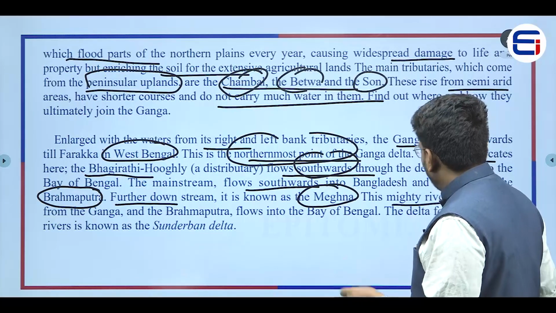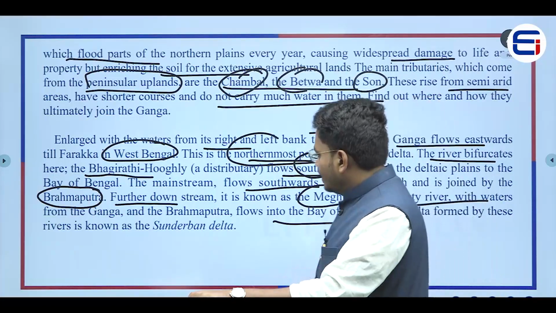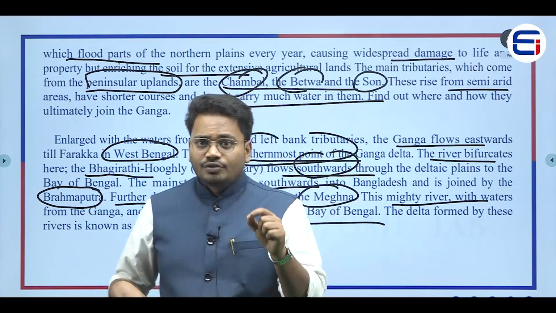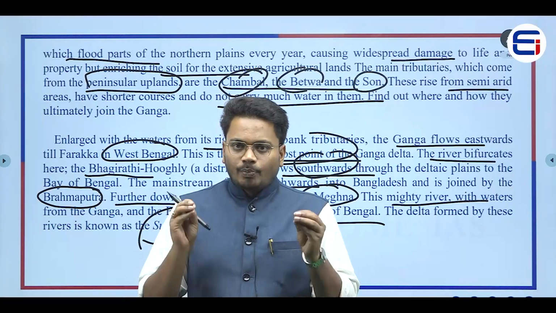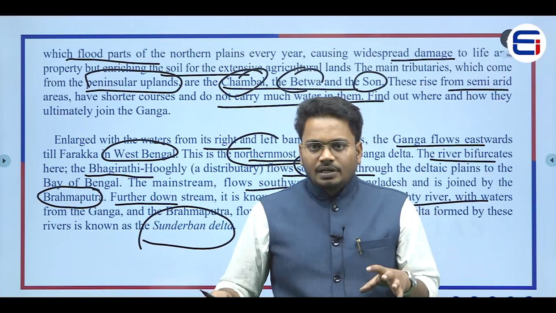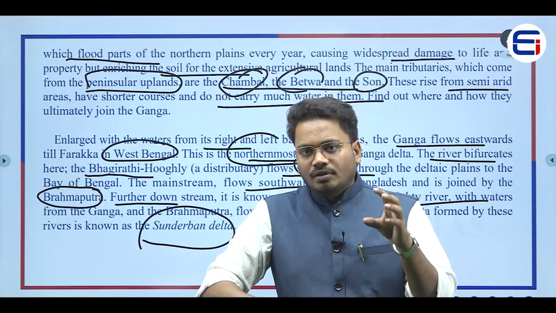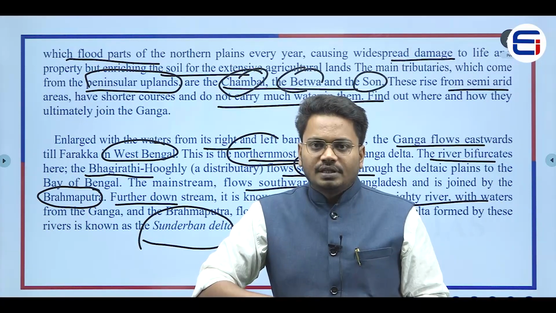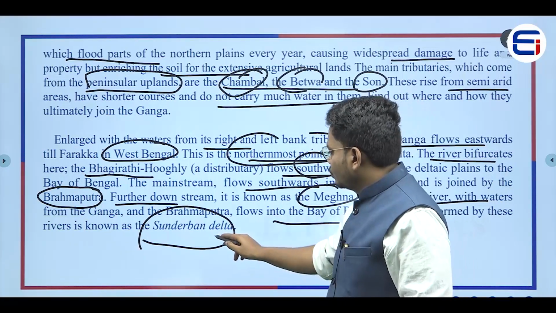So this mighty river with waters from Ganga and Brahmaputra flows into the Bay of Bengal. The delta formed by these rivers is called the Sundarban delta. Now, after the formation of the Meghna river, what happens? This river goes to its point of destination. What is the point of destination? The place where this river meets the sea, and this Meghna river will be meeting the Bay of Bengal. And the plain formed because of this Ganga river, we call the Sundarban delta.